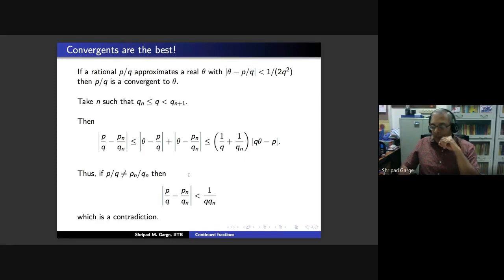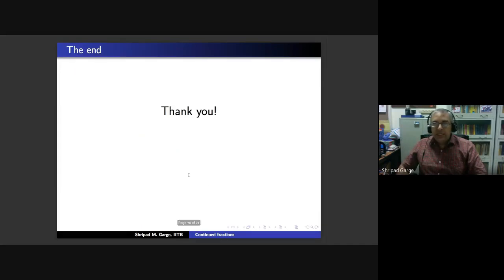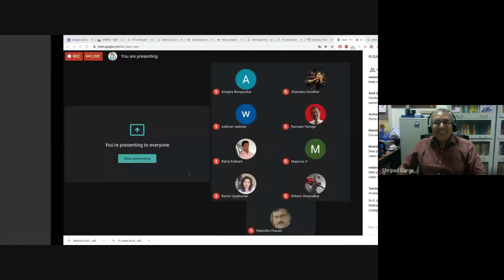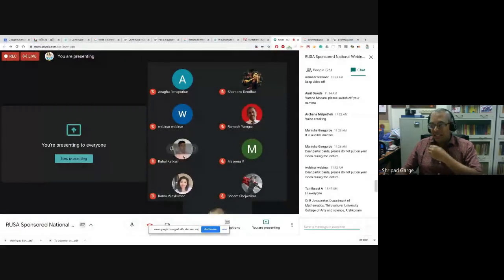In some sense, what we have seen is that continued fractions give you approximations for real numbers. Continued fractions correspond to the Euclidean algorithm, and the Euclidean algorithm was given by Euclid, about 300 BC.